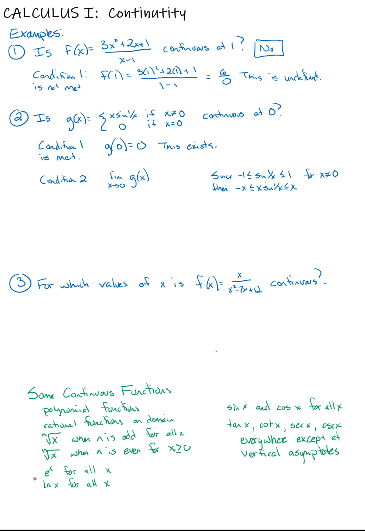And again, this is where we're looking at getting closer to 0. Since the limit as x approaches 0 of negative x is equal to 0, and the limit as x approaches 0 of x is also equal to 0, then by the squeeze theorem, the limit as x approaches 0 of x times sine of 1 over x is also equal to 0.